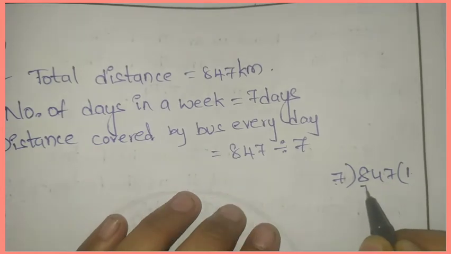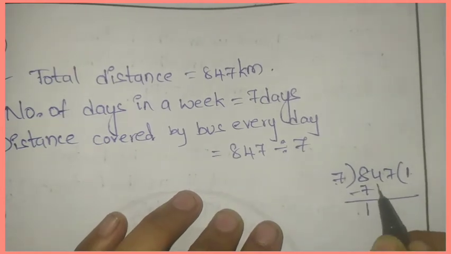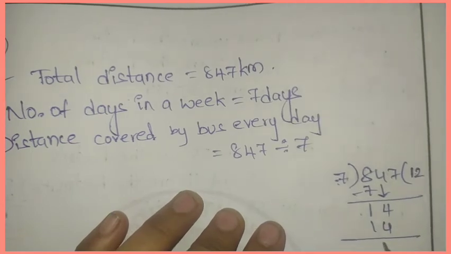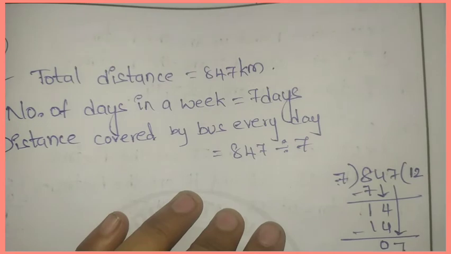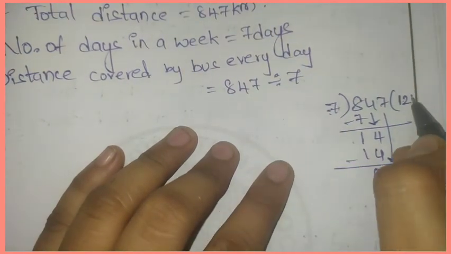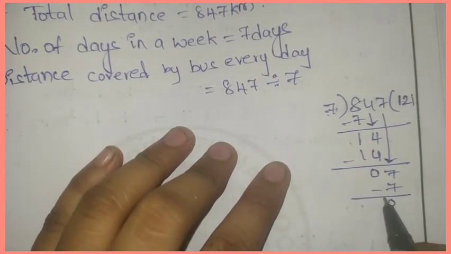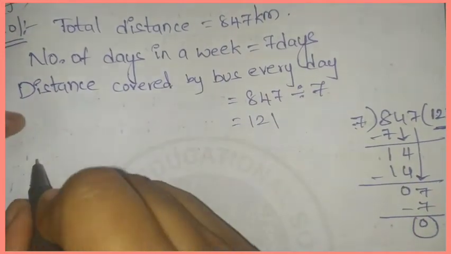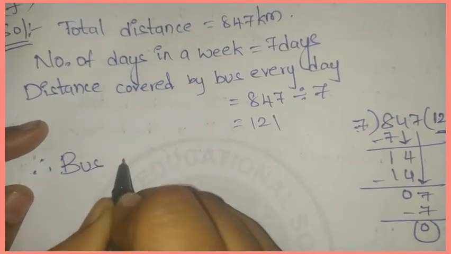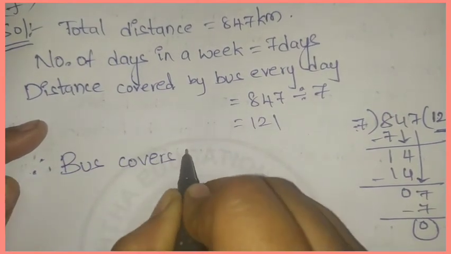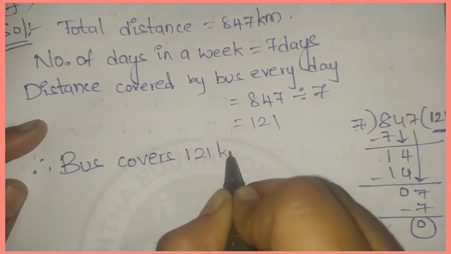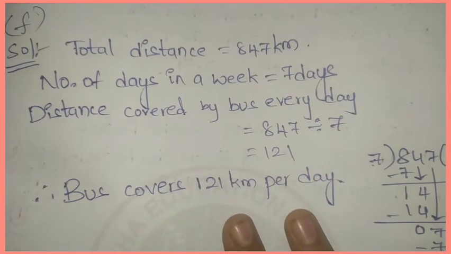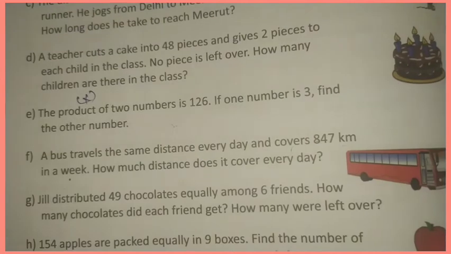7 ones are 7. 8 minus 7 is 1 and this 4 will be written here. 7 2s are 14. 14 minus 14 is 0. Now we will write this 7 here. Okay, 7 ones are 7. 7 minus 7 is 0. What answer we got? 121. Therefore, bus covers 121 kilometers per day. Okay, this is F answer. Now look at G question.